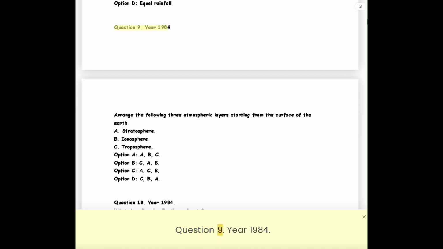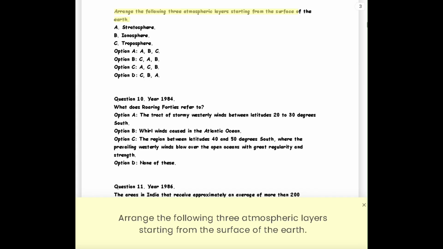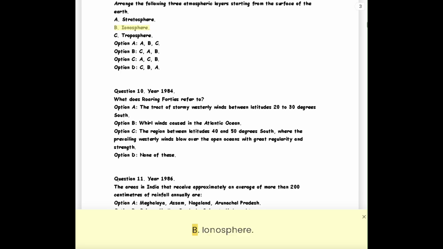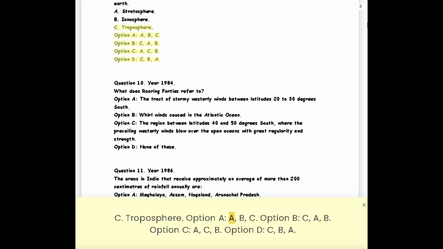Question 9. Year 1984. Arrange the following 3 atmospheric layers starting from the surface of the Earth. A. Stratosphere. B. Ionosphere. C. Troposphere. Option A, A, B, C. Option B, C, A, B. Option C, A, C, B. Option D, C, B, A.